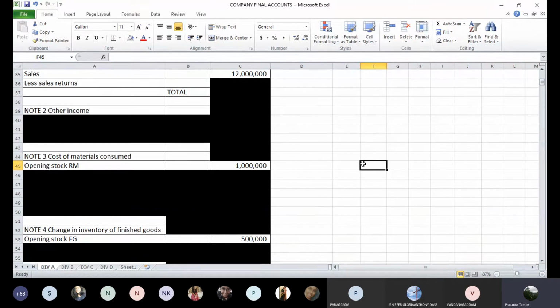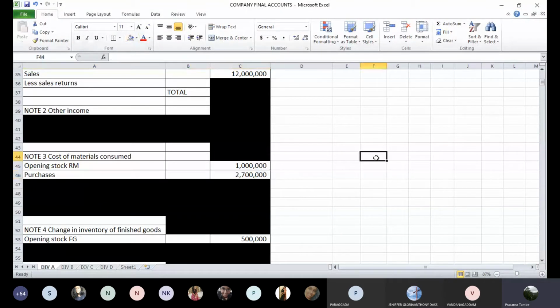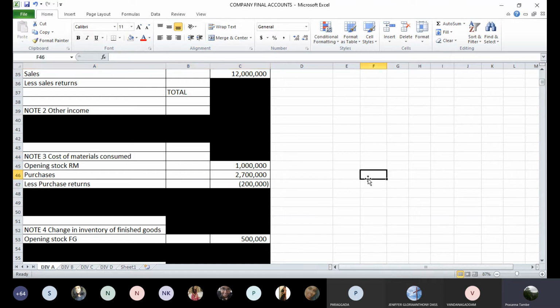Okay, so we have taken opening stock of finished goods 5 lakhs. Then we have purchase of raw materials. Purchase of raw materials will come under consumption of raw material, cost of materials consumed. So add purchase of raw materials 27 lakhs. So opening stock of raw materials followed by purchase of raw materials 27 lakhs. Then we have purchase returns that we'll have to reduce here. So less purchase returns 2 lakhs. It will be reduced while calculating the consumption.